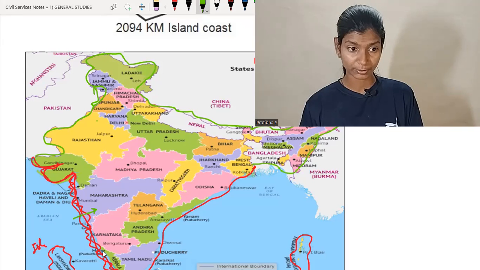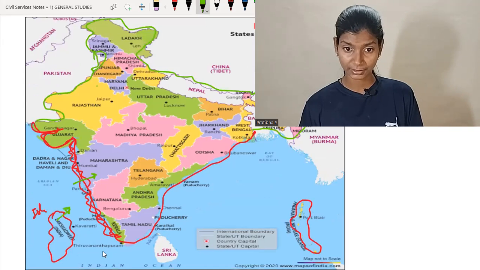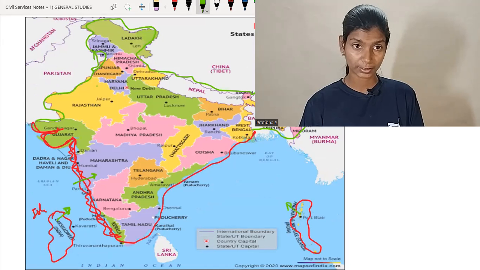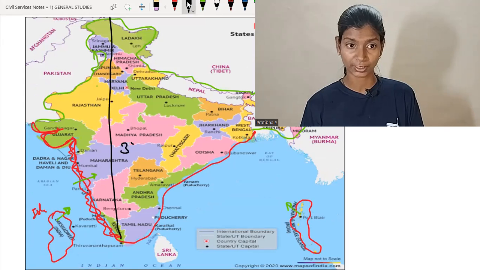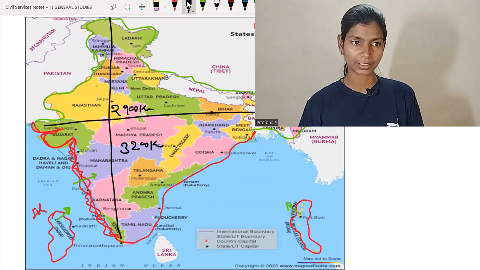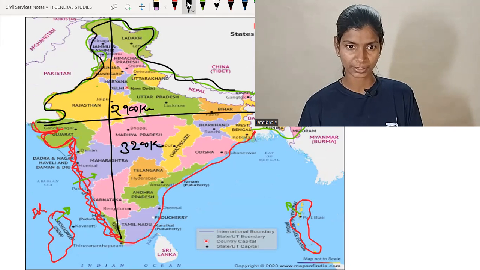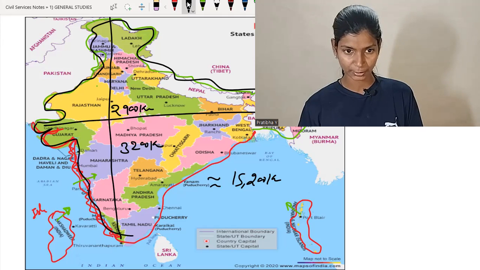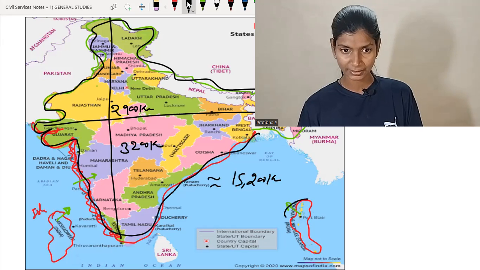This red one is the island coastline. We know the length of India from north to south is approximately 3,200 kilometers, and from east to west it is 2,900 kilometers. The total land frontier is approximately 15,200 kilometers, and the total coastline, including mainland as well as islands, is approximately 7,500 kilometers.